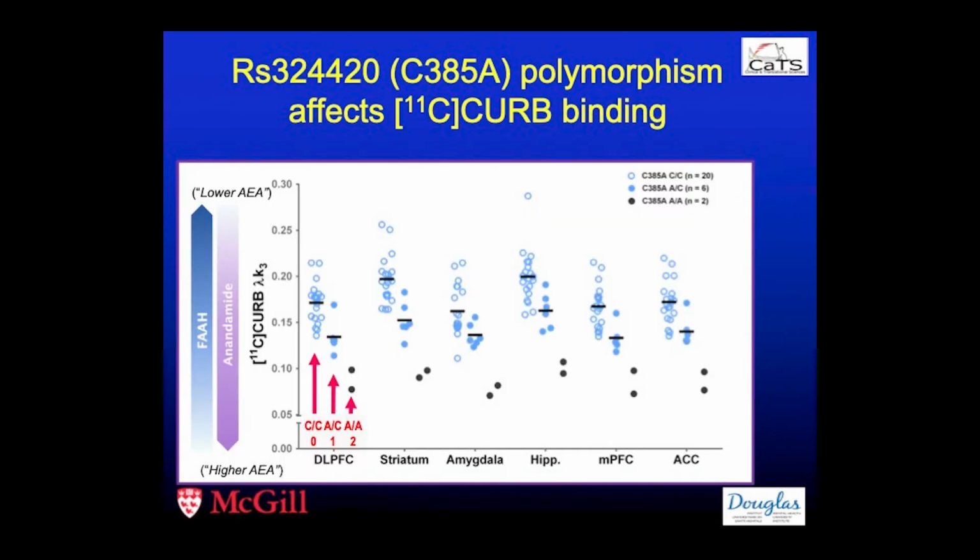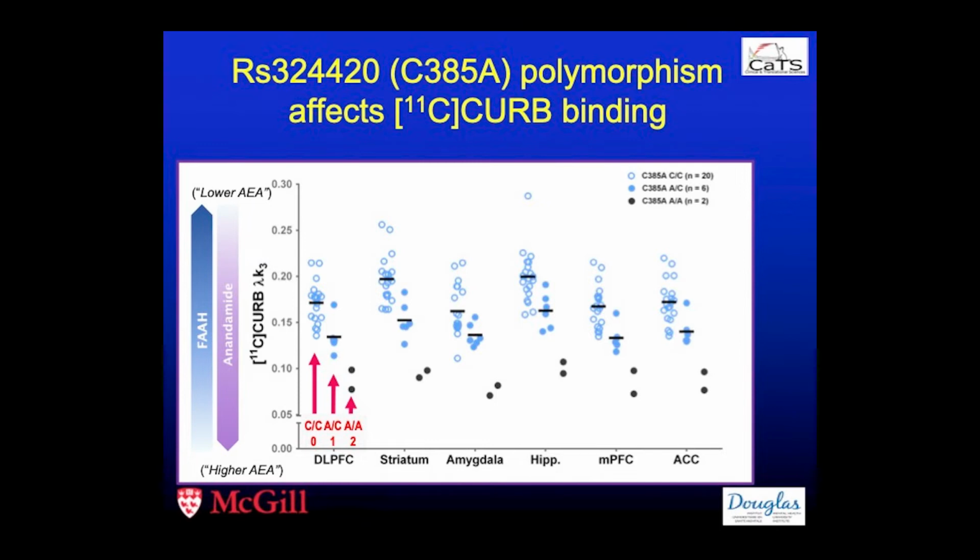Here, Isabelle Boileau in Toronto, who led some of these studies, has also shown that there is a polymorphism in the FAAH gene that regulates FAAH levels in brain. Those who have an AA genotype have significantly lower CURB binding, consistent with higher FAAH levels and higher anandamide levels, as compared to CC. There's a very small group of the population who is AA versus CC, but this population actually have very high levels of anandamide.